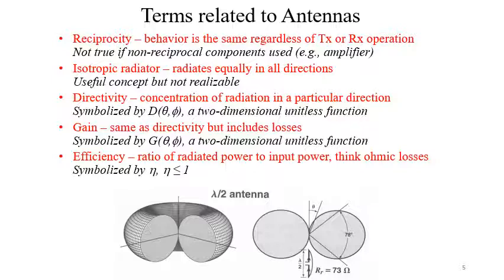Now another term is the isotropic radiator. That means it radiates equally in every direction. But this isotropic radiator is just a concept and it is not realizable, because any antenna should have some specified direction of sending signal more compared to the other directions.